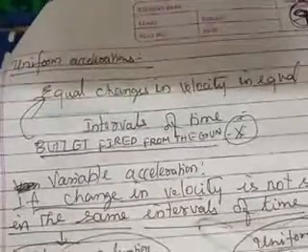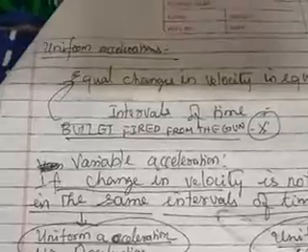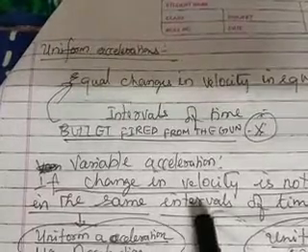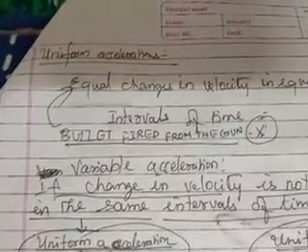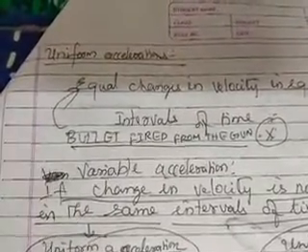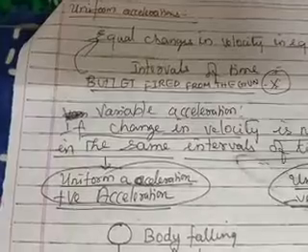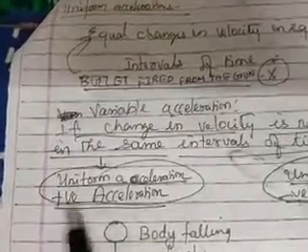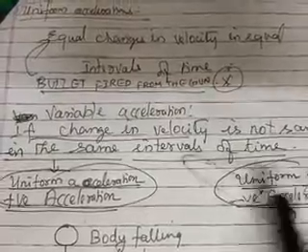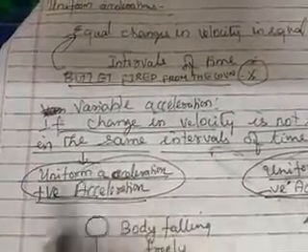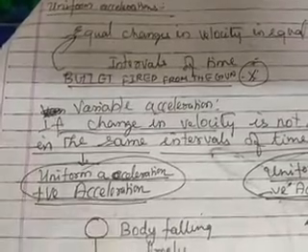Now, let us come to variable acceleration. So what is variable acceleration? If the change in velocity is not the same in the same intervals of time, then it is said to be variable acceleration. So let us have some examples. Now uniform acceleration, again I classified into uniform positive acceleration and uniform negative acceleration. Or if you are not comfortable with negative acceleration, use the word retardation. Okay, so you can call it uniform positive acceleration or uniform acceleration, and uniform retardation, that way also.